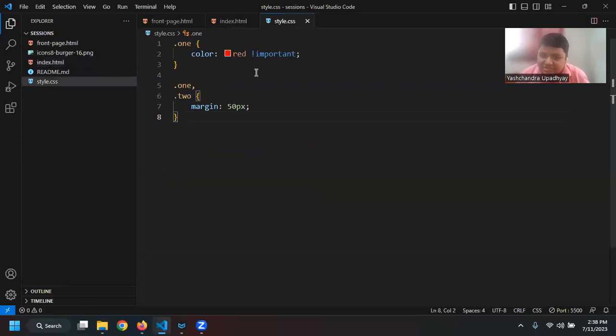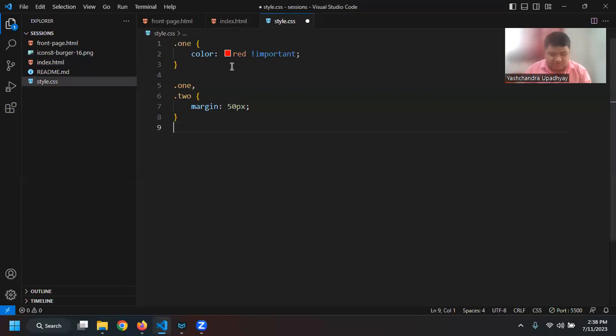So style.css. In the style.css, there are different ways where we can specify a particular element, right? So currently I have dot one, that is class number 1, where I can say that this property will be applied to class number 1. If I say class number 1, comma, class number 2, then this property will be applied to both of the classes. Similarly, we have other ways that we will see in coming up, but as I said, ID should be only one, because CSS also reads the document from the top to bottom.